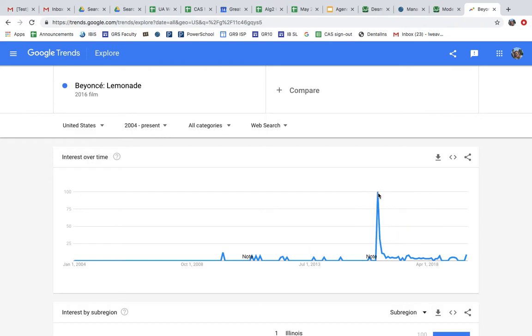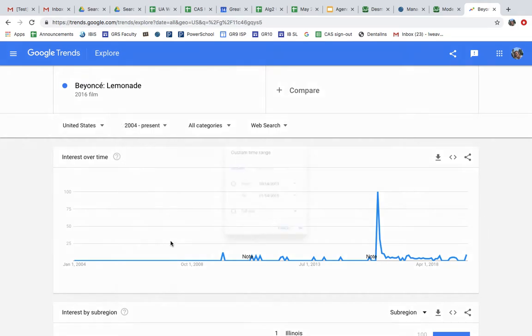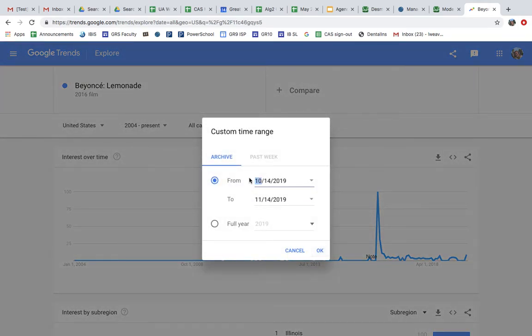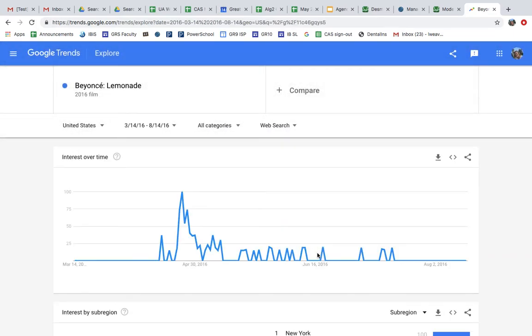So now that I know that it's happening in April 2016, I want to be able to actually see the data points a little closer up. So I'm going to click custom time range up here, and we're going to go from March 2016 to maybe through June or the summer of 2016, August 2016. So we can look at that a little more closely. And so now we have some better understanding of what those data points look like.